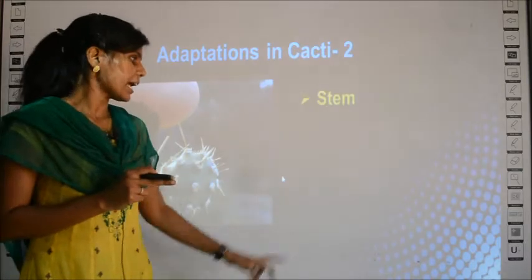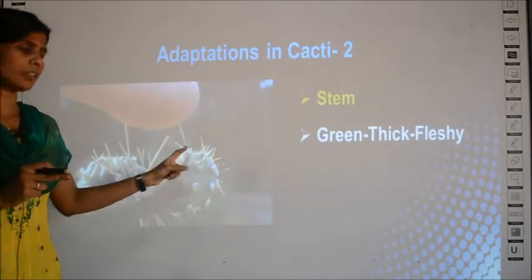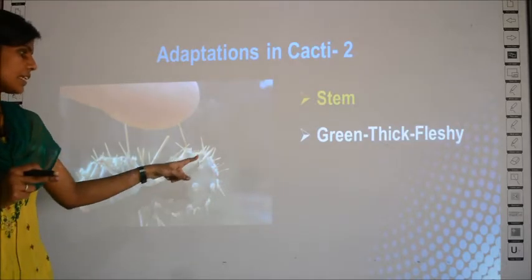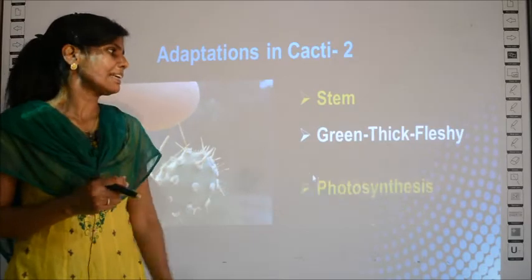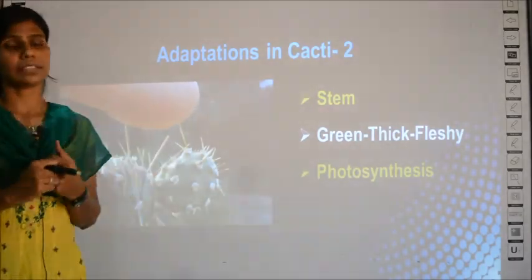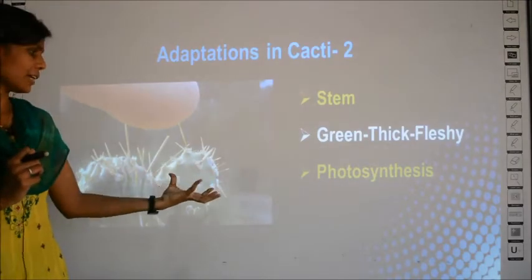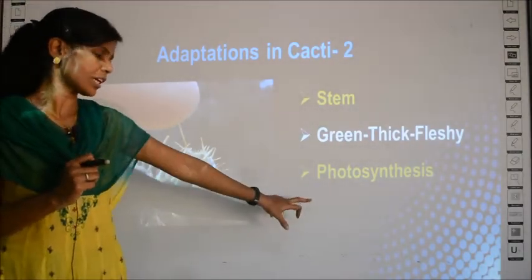And the second adaptation is the stem. I told you this is not the leaf. So what is this then? This is the stem. Spines are the leaves and this is the stem. The stem is generally thick and fleshy so that they can conserve water. In the cactus, the stem region retains the water and saves it for whenever water is not available.